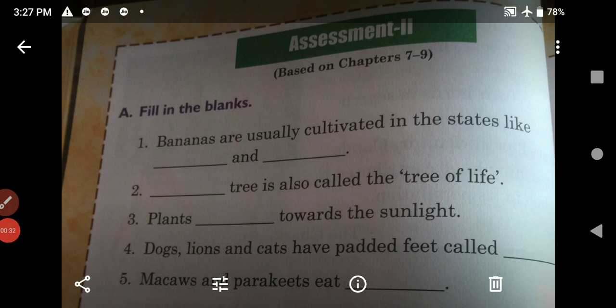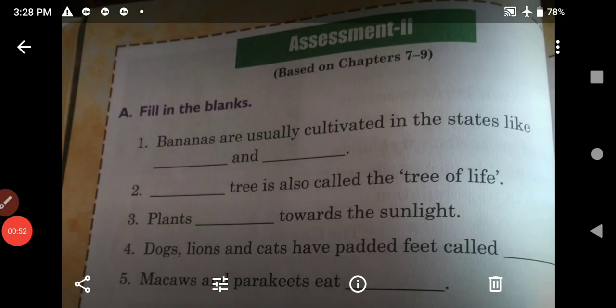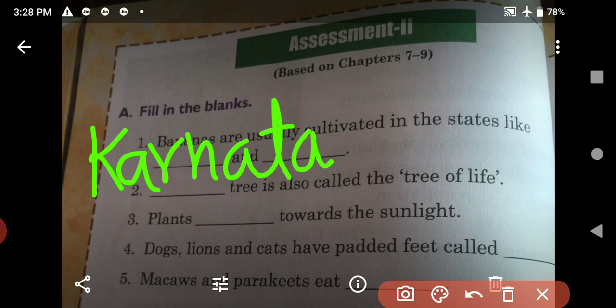A. Fill in the blanks. Bananas are usually cultivated in the states like dash and dash. What is the answer? Answer is Karnataka and Maharashtra. All of you write down here Karnataka and Maharashtra. And in the other blank write down Maharashtra.